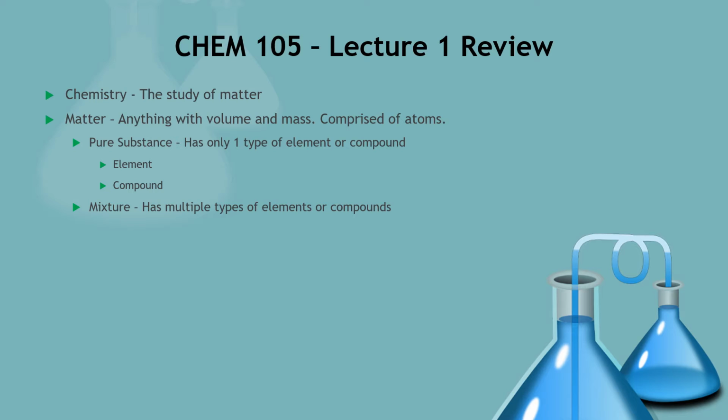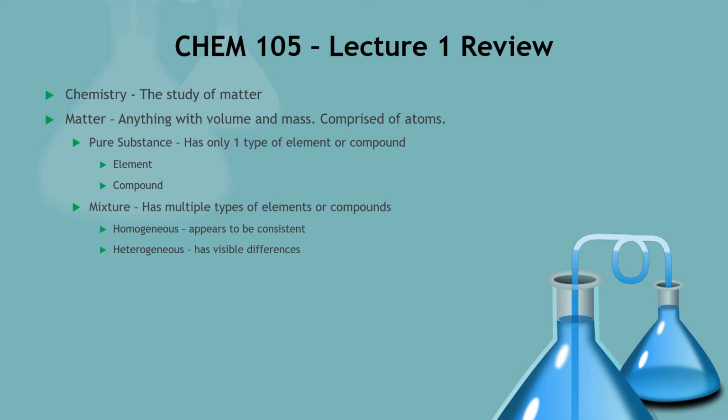And an element is a single, indivisible collection of protons and neutrons on the periodic table, whereas a compound has multiple elements mixed together.